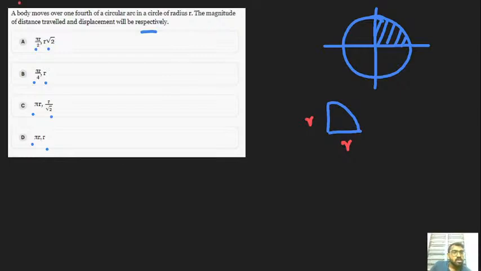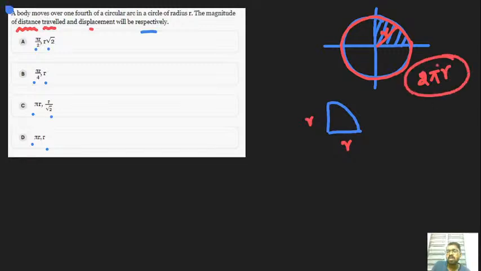They have asked for the distance traveled and the displacement. Let's find the distance first. It's very easy if you are familiar with the mathematics. The circle traverses 0 degree, 180 degree, 270 degree, and again 360 degree, that's 2 pi, and the radius is r, so the circumference is 2 pi r.